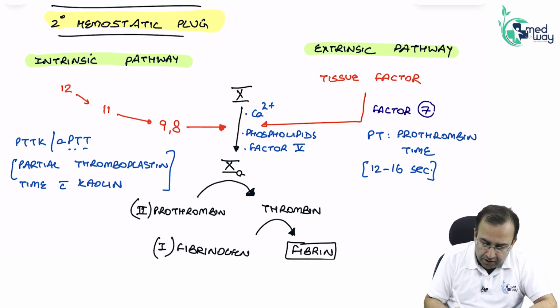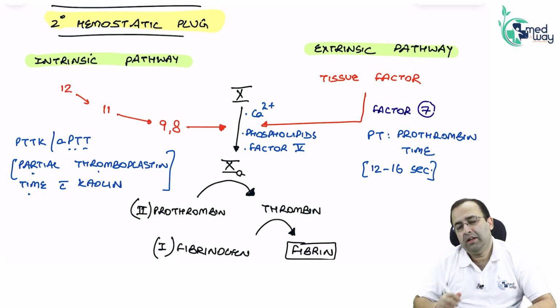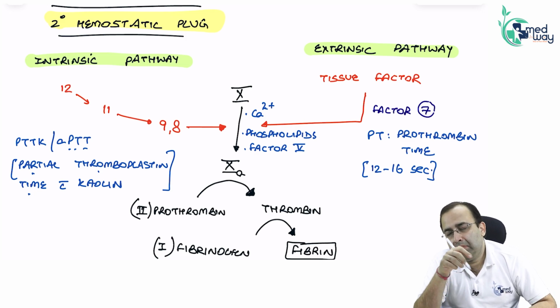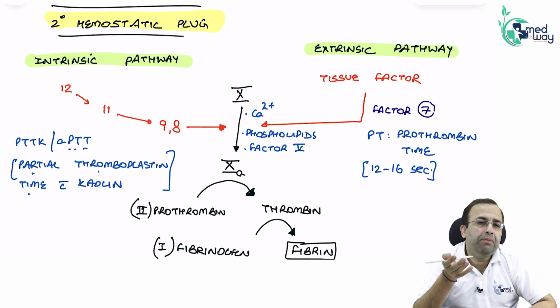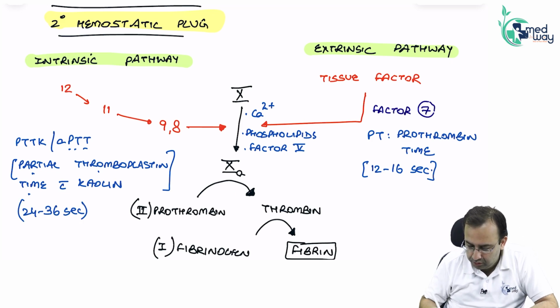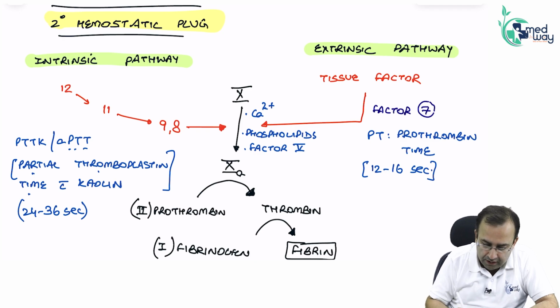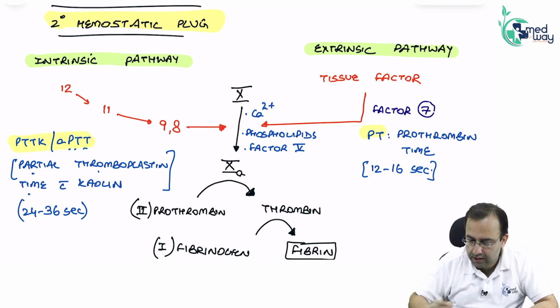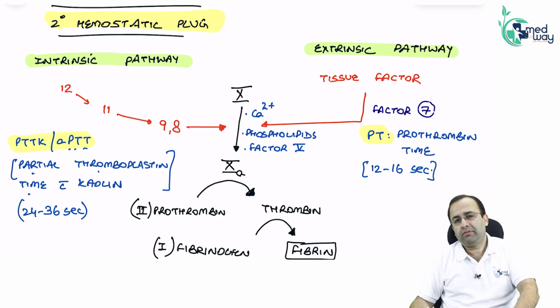What is PTT? Partial thromboplastin time. Test for intrinsic plus common pathway: PTTK or APTT. Normal is 24 to 36 seconds. These are the tests for the extrinsic and intrinsic pathway.